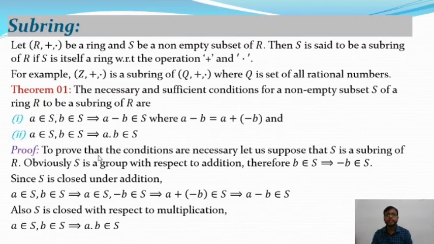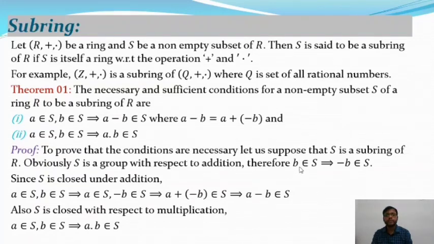To prove that the conditions are necessary, that means if S plus dot is a subring of a ring capital R, then it satisfies the following two conditions. Let us suppose that S is a subring of a ring capital R. So obviously S is a group with respect to the addition, and it satisfies the closure property, associative property, identity property, and the inverse property as well.